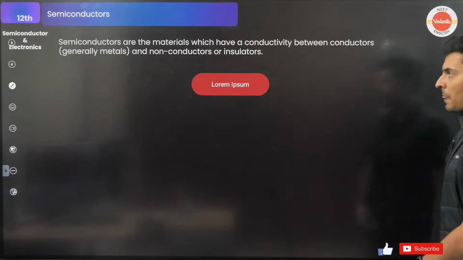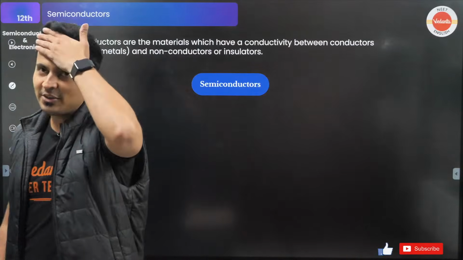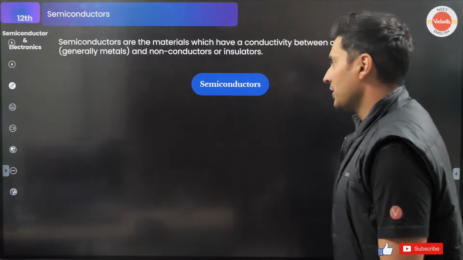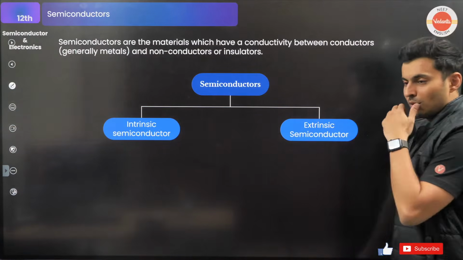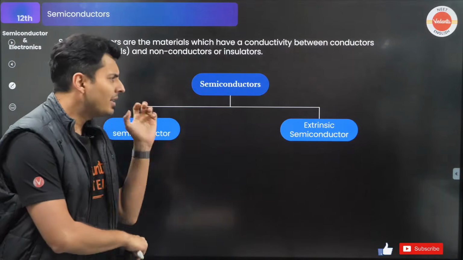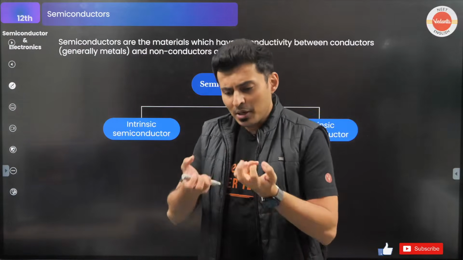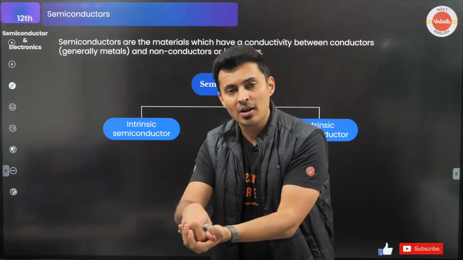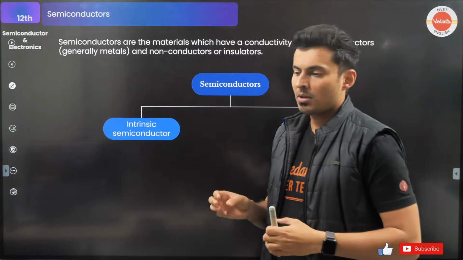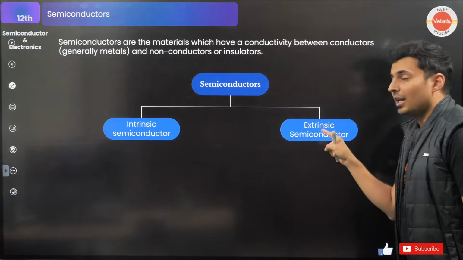Very, very important. Now that we have spoken about semiconductors, which have conductivity between insulators and conductors, there are two types of semiconductors also. One is called intrinsic, second is called extrinsic. Intrinsic means because of its nature, because of its make, it is its internal property. Extrinsic means external.